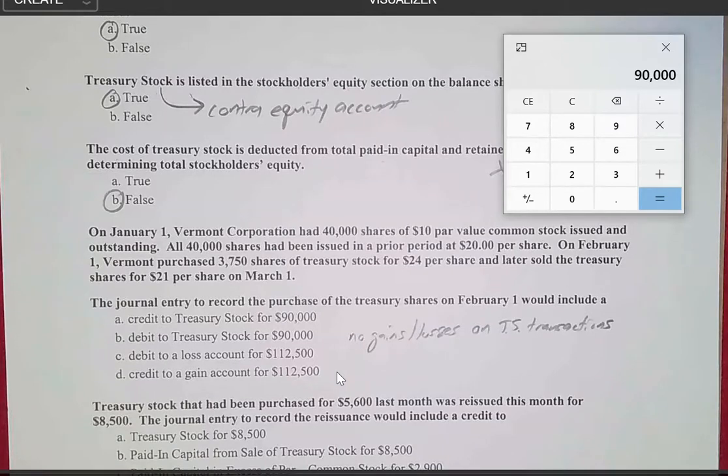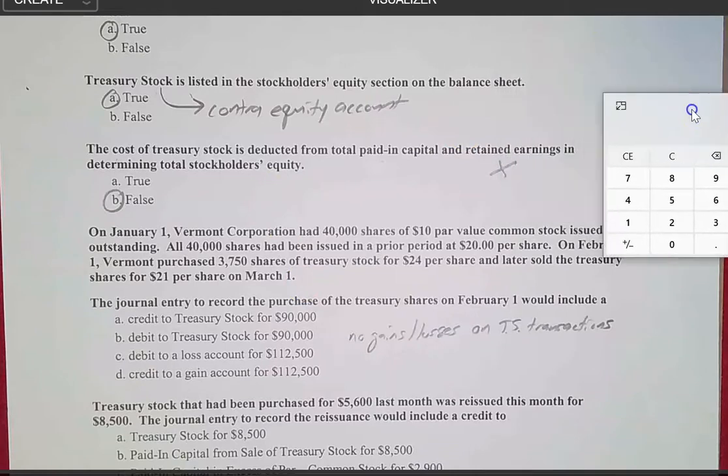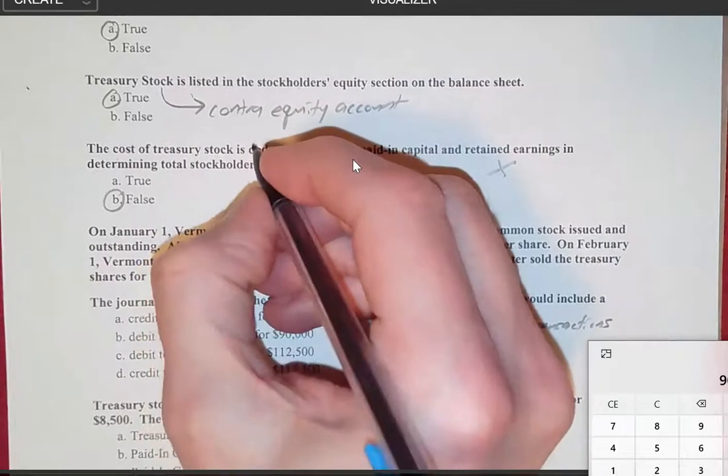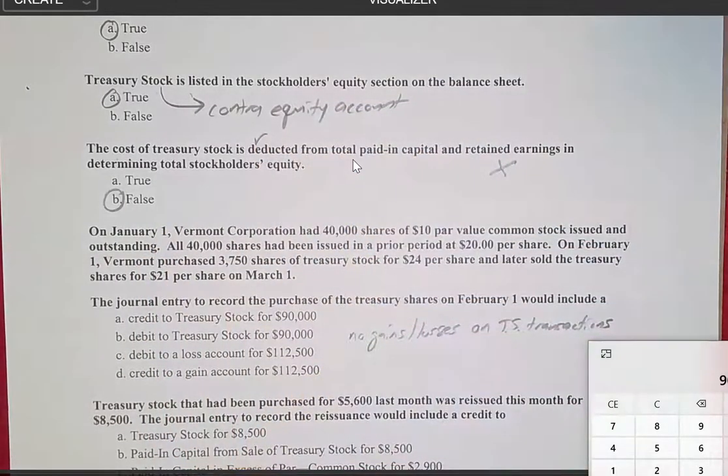So now we have to look at choices A and B, and it says that we have a credit to treasury stock for 90,000 and a debit to treasury stock for 90,000. So one of those is going to be the right answer. Well, let's think about this. Let's go back up to this multiple choice question. It says the cost of treasury stock is deducted from paid-in capital. I want to focus on this part, and I'll put a little check mark here, that part is correct.